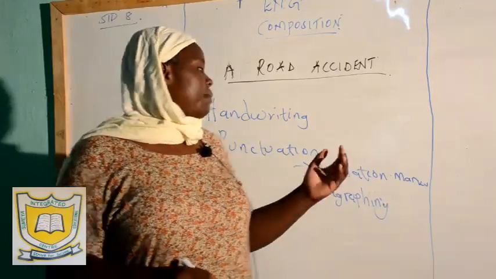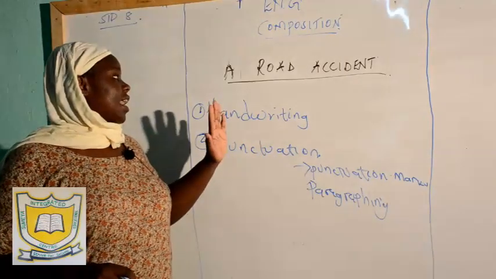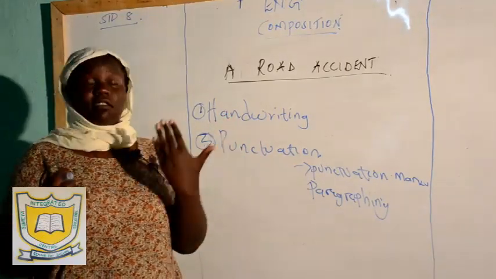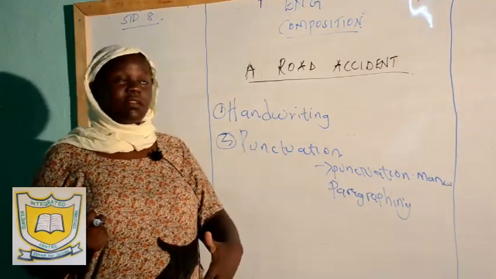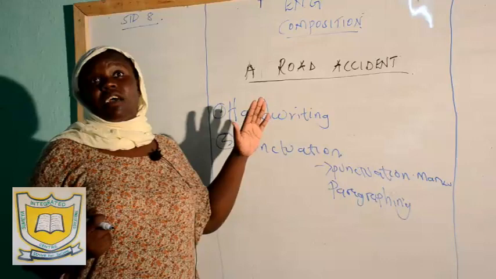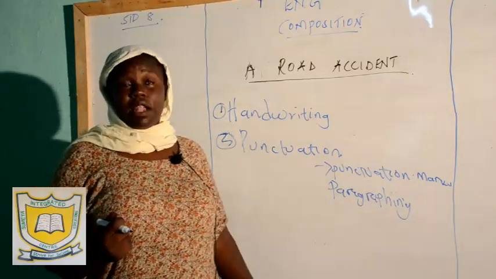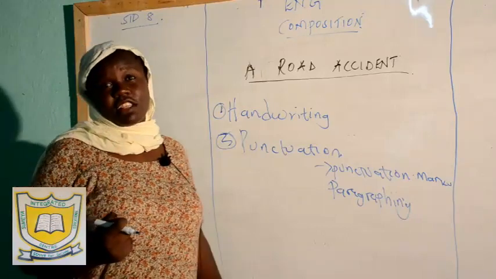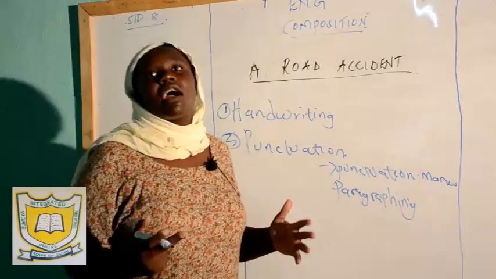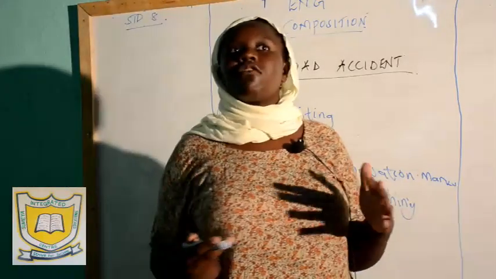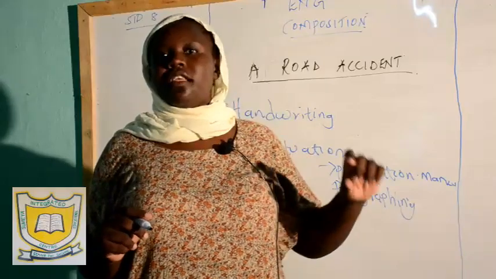And then paragraphing, you make sure that all your paragraphs are systematic. Like if someone is looking at your paper, the person can see the flow of your paragraphs. You make sure that your first paragraph is the smallest part of the composition. And also your last paragraph, which is the conclusion, is the smallest part of your composition. The conclusion of a composition, even if it is one word or 3 words, should be written on its own.